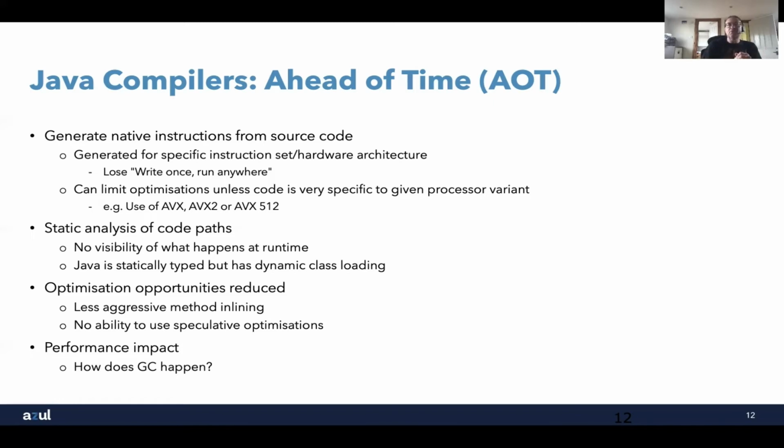Also, you can't use speculative optimisations. I'm going to talk about that in a moment because that's a real big thing. And then you've got to think as well that when you actually run your application, it's a Java application, you statically compiled it, how do some of those things happen that the JVM would normally do for you? It does allocation of memory, it does garbage collection. Now, if you compile it in static code, how does garbage collection happen? Because you don't have a garbage collector in your code exactly. So you've got to include that into how things happen.